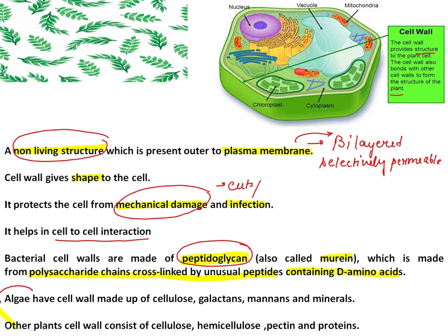Now algae, which come under the division Thallophyta, the simplest plants, have cell walls made up of cellulose, galactans, mannans and minerals. Other plant cells have cell walls of cellulose, hemicellulose, pectins and proteins. So that is how you can see the different constituents of the cell wall in different types of organisms.